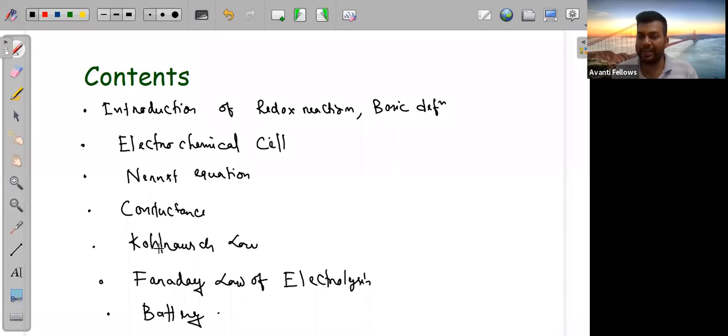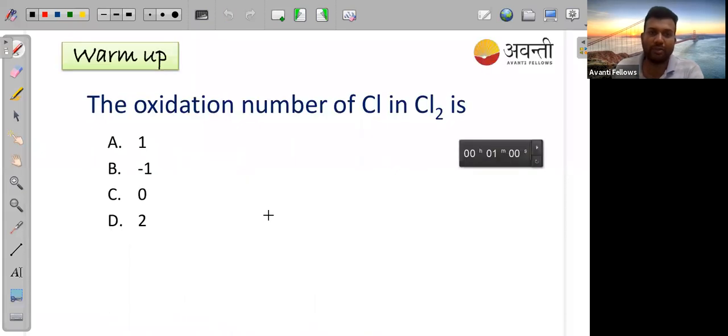Mostly it will take 8 to 9 classes. If we take 4 classes per week for a subject, we'll complete everything in about 2 weeks. This electrochemistry unit is very important in terms of your entrance exam. With that, let's start with a quick warm up.